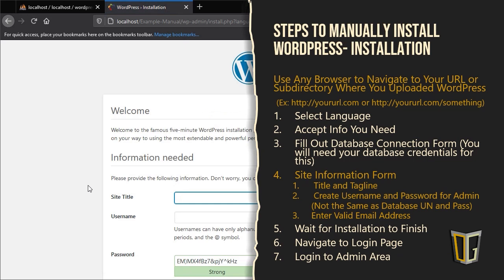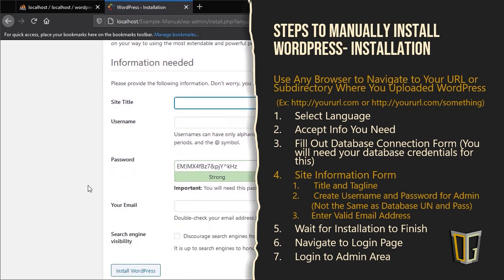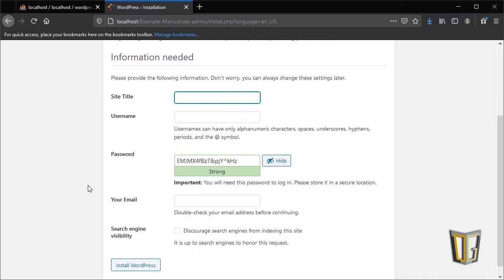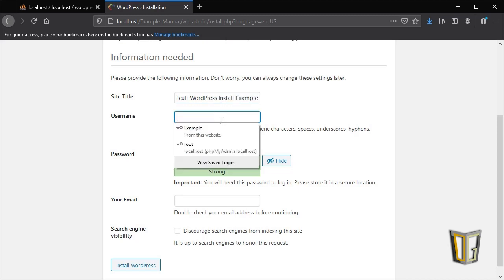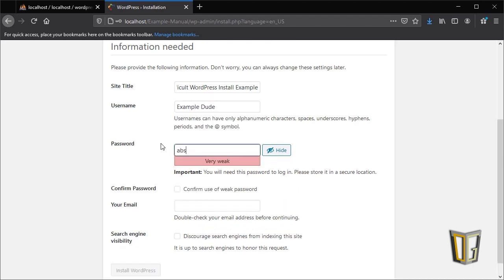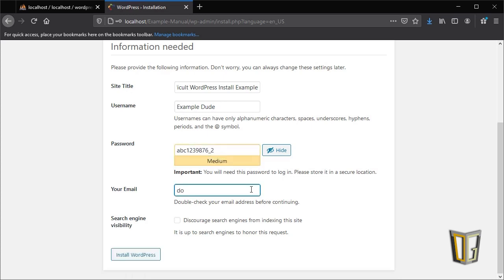The last step in the installation process is the site information form. Here you'll need to enter your site title. Don't worry, you can change this later in the admin area. You'll also enter your username, password, email address, and decide on the search engine visibility option. The username and password here are not the same as the ones you're using for the database. The username and password here should be something completely different from your database username and password. If someone gets a hold of one, they still won't be able to access the other easily.